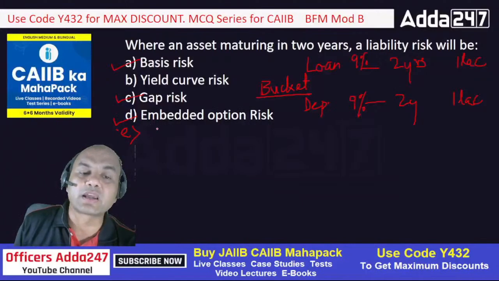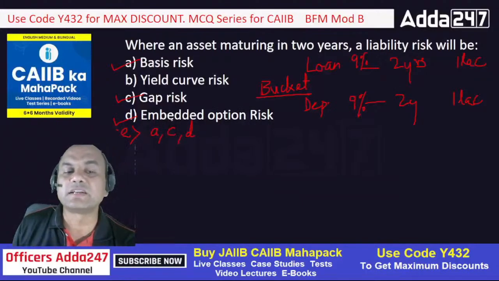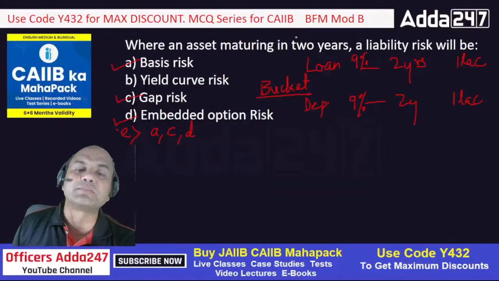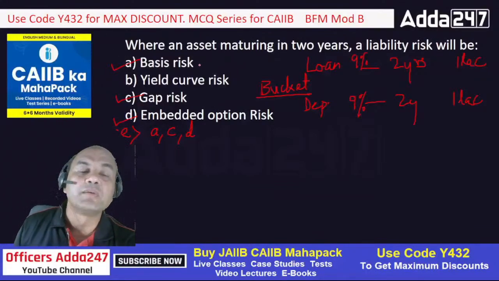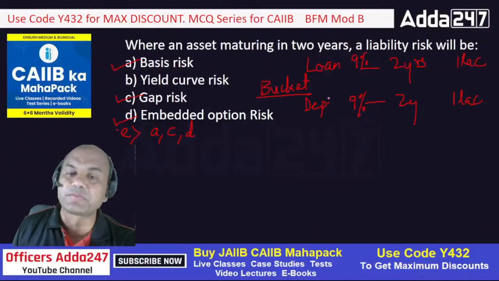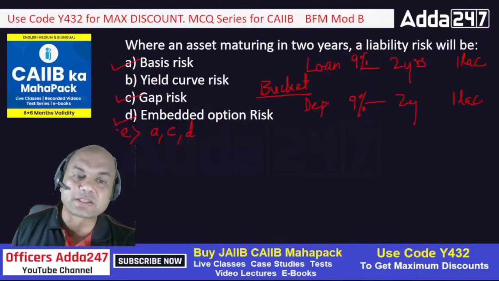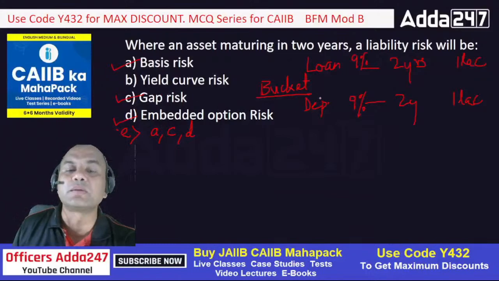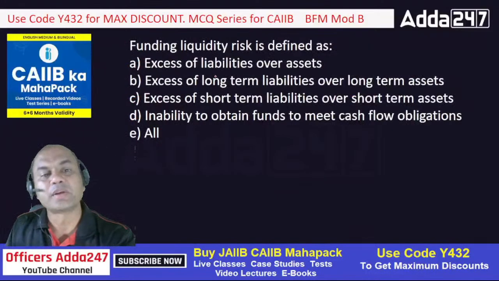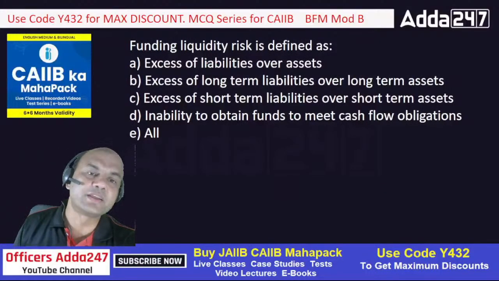Okay, so the correct answer is A, C and D. Okay, A, C and D. This is the right answer, because when I am having an asset maturing in 2 years, the liability risk will be basis risk, because if the rates change in different proportions, I will be facing a problem; gap risk, the difference between the loans and the deposits; and embedded option risk. All of them. So 3 of them, A, C and D.